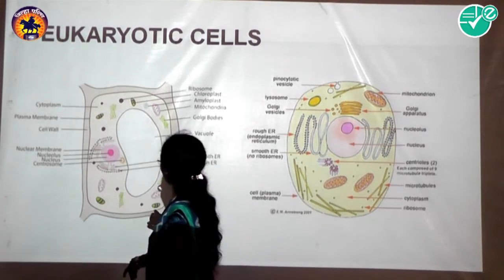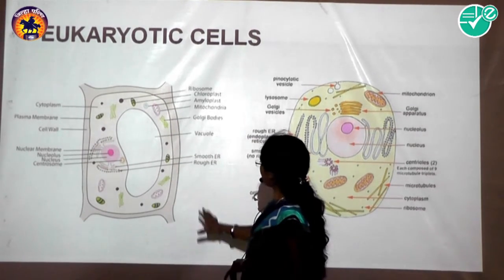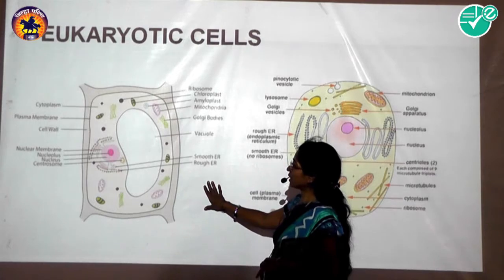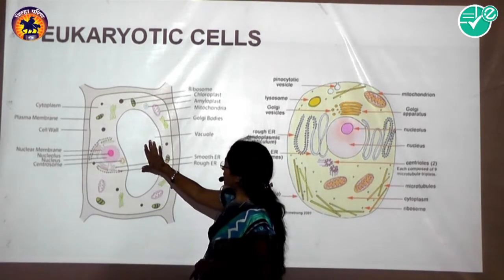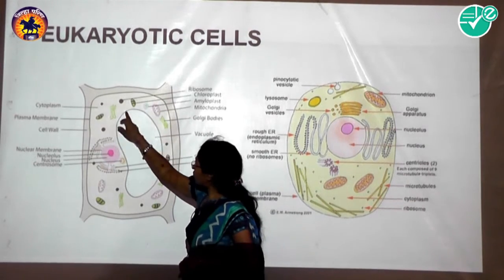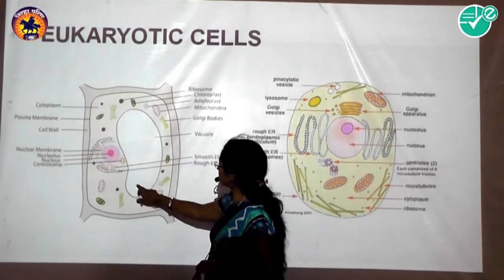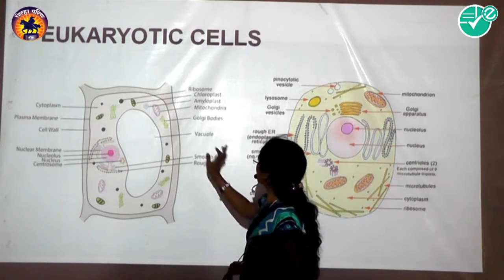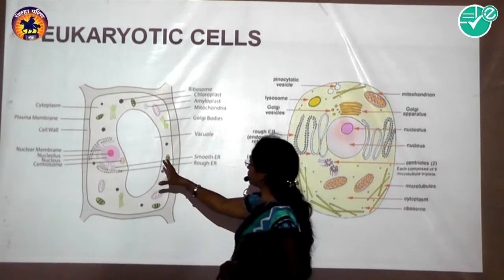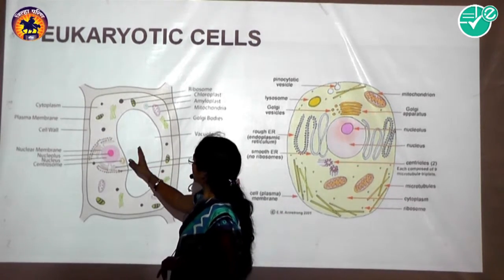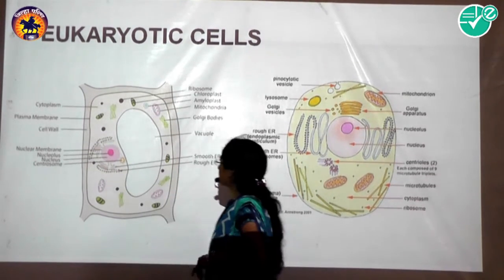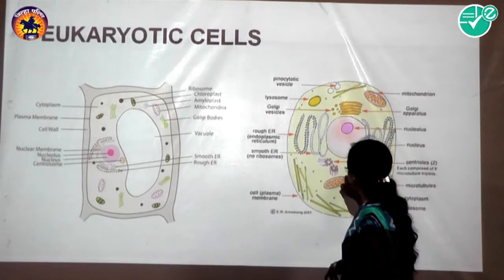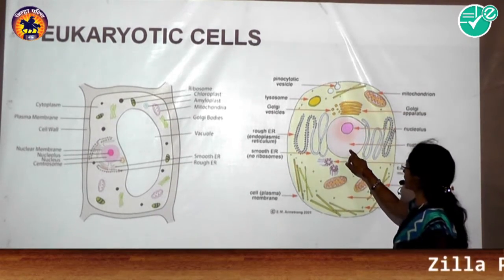In the plant cell, just below the cell wall is the plasma membrane. The characteristic feature of the plant cell is the presence of a cell wall. At the center of the plant cell, we observe a large vacuole, so due to the vacuole the nucleus is shifted towards the periphery. In the animal cell, the nucleus is located at the center.